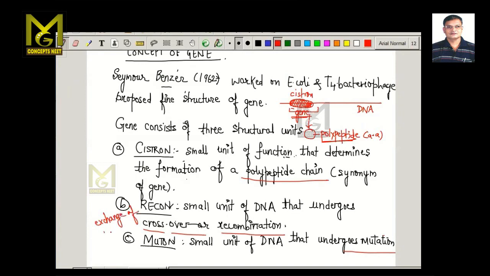So a small part of the DNA which can undergo crossing over or recombination, that is the exchange of genetic material, even this we consider as a gene, and we call this a recon. So cistron is also a gene, recon is also a gene, and there is something called a part of the